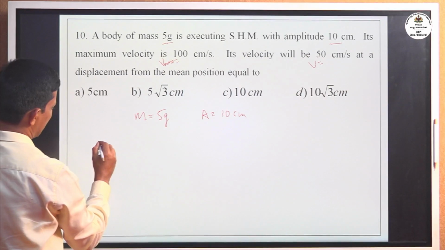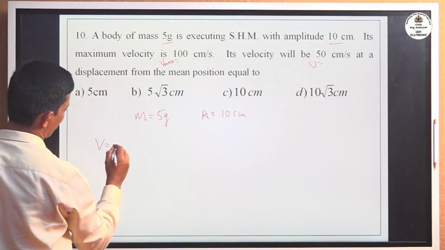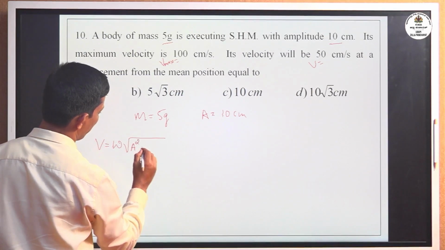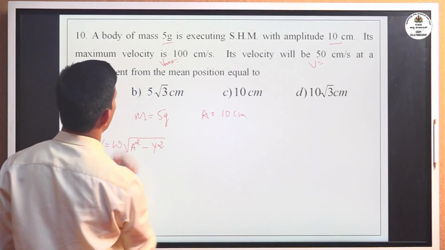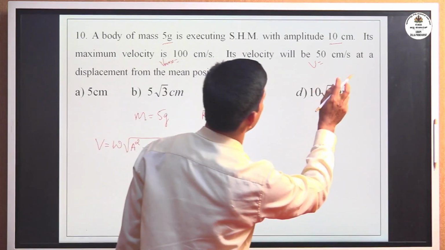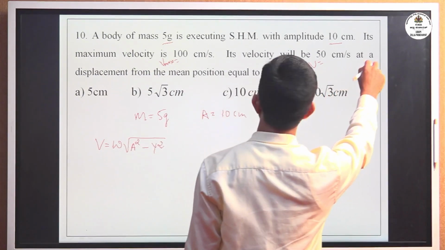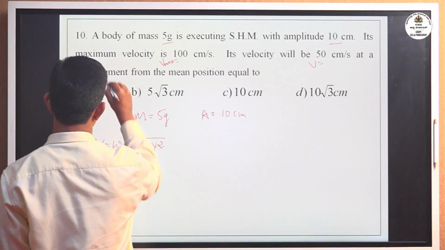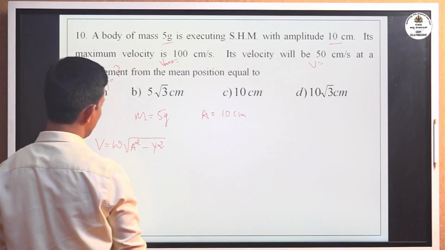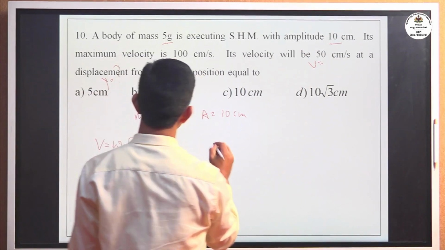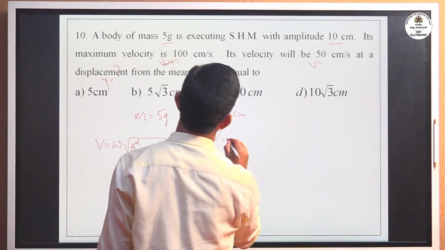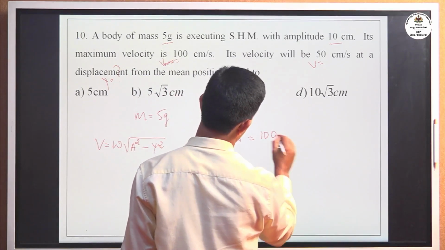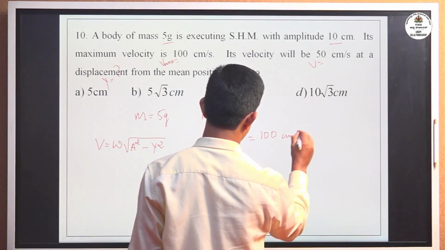Now the velocity expression is V equals omega square root of a square minus y square. You have to find the displacement y at which velocity will be 50. The maximum velocity is given as 100 centimeter per second.